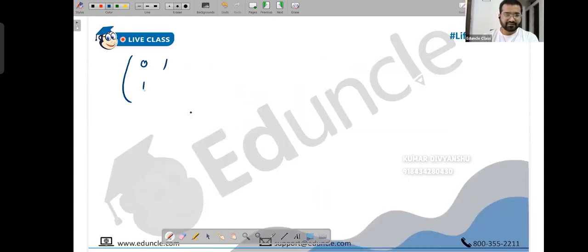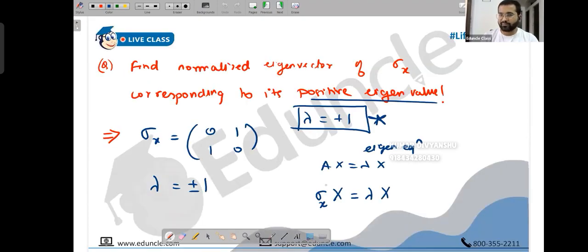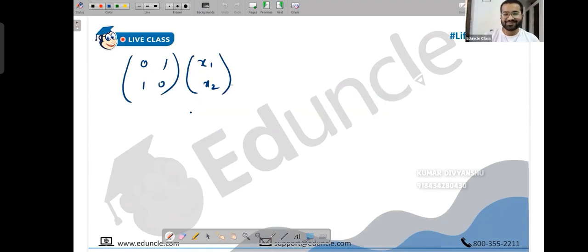So what do we have? Sigma x, which is 0, 1, 1, 0. Let's apply this on capital X. So capital X, we can write, let's say x1 and x2, or x or y, whatever you want to use. It's a column vector. Capital X is always a column vector. If you're thinking about quantum mechanics, what kind of variables are there? Upspin and downspin. In quantum, one is upspin, the other is downspin. It all comes later, when you learn the spins in detail. But this is where the Pauli matrices can be connected. It's connected to the spins.